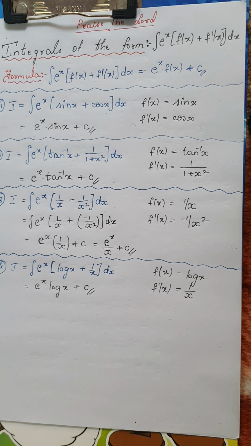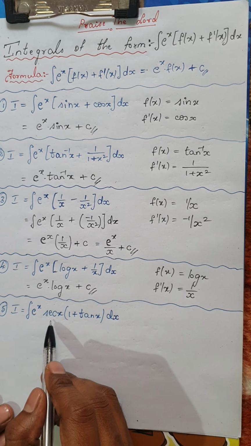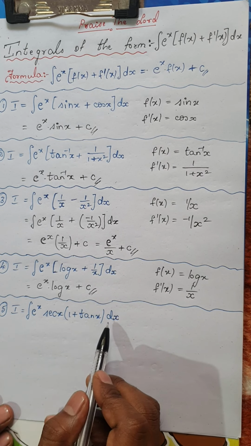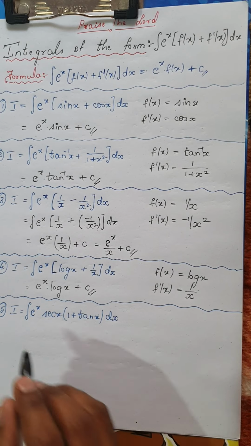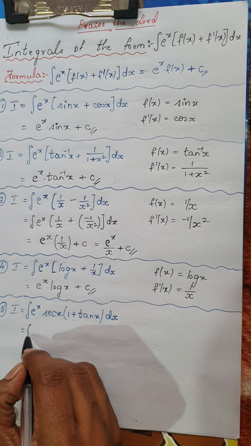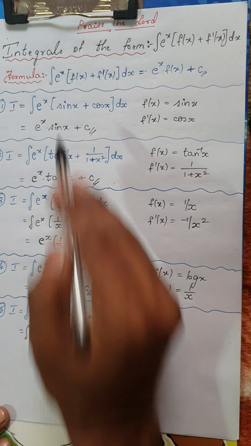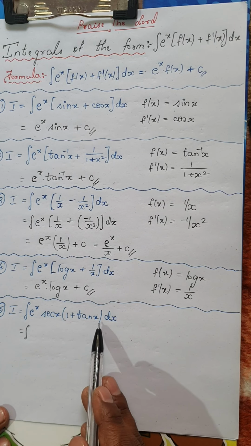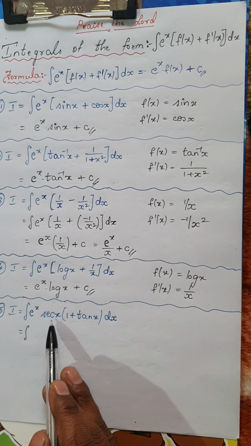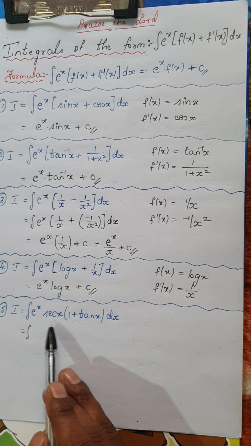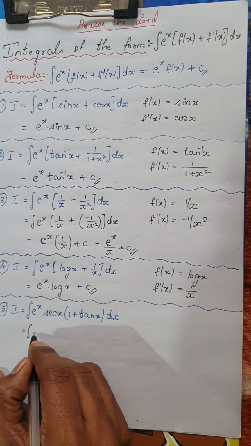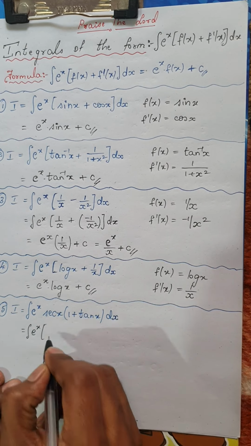These are very basic and direct results. Moving on to the next integral, we have the integral of e power x into secant x into (1 plus tan x) dx. Now this is quite a tricky question. This doesn't look directly of the form e power x into (f of x plus f dash of x). So let us see how we can bring it into the required form.